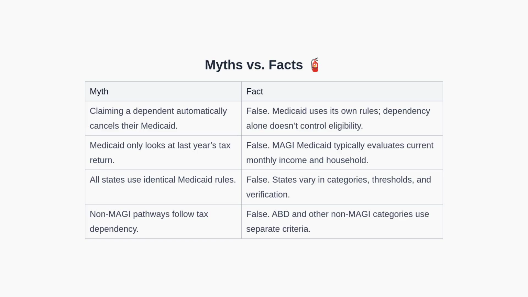Claiming a dependent does not automatically cancel Medicaid. Medicaid does not merely read last year's return, because eligibility is often based on current monthly income and household composition. States do not use identical rules, and non-MAGI pathways rely on different criteria than tax dependency.